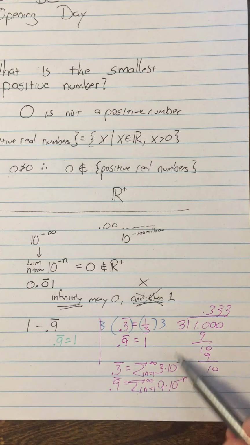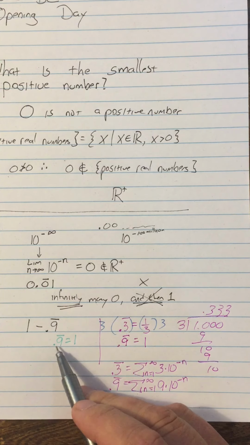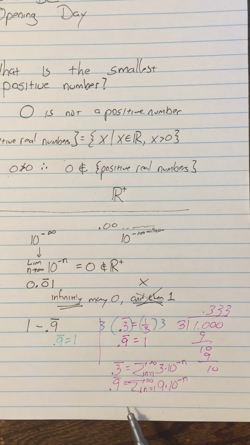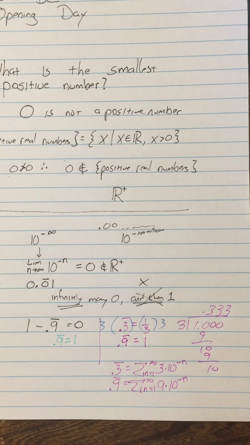But if you haven't, don't worry about it, because when we get to really doing it, we'll review that. The main idea here is 0.9 repeating is 1. We are going to prove that in this class, although we haven't yet. Therefore, 1 minus 0.9 repeating is actually 0. So that's also not the smallest number.